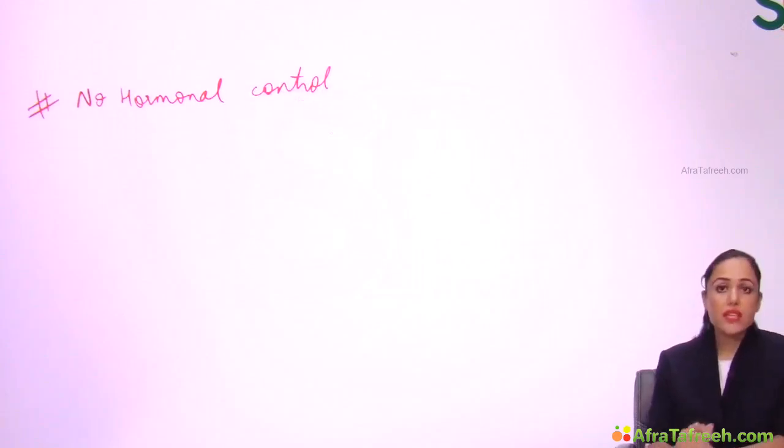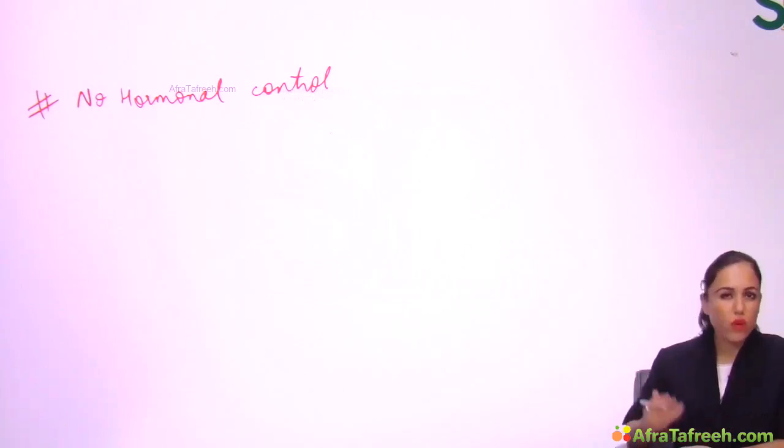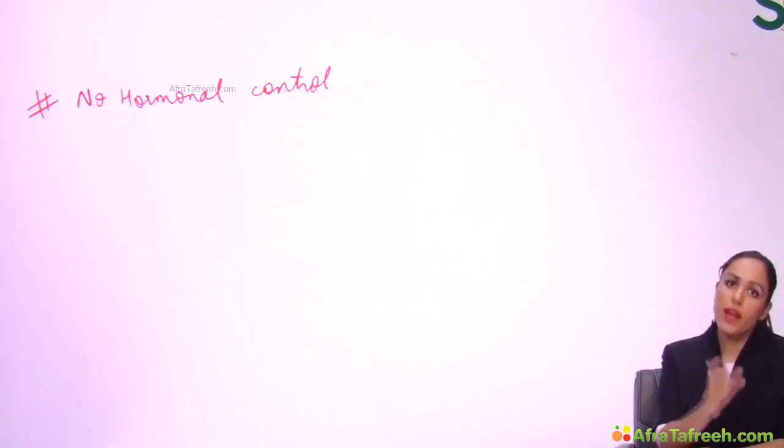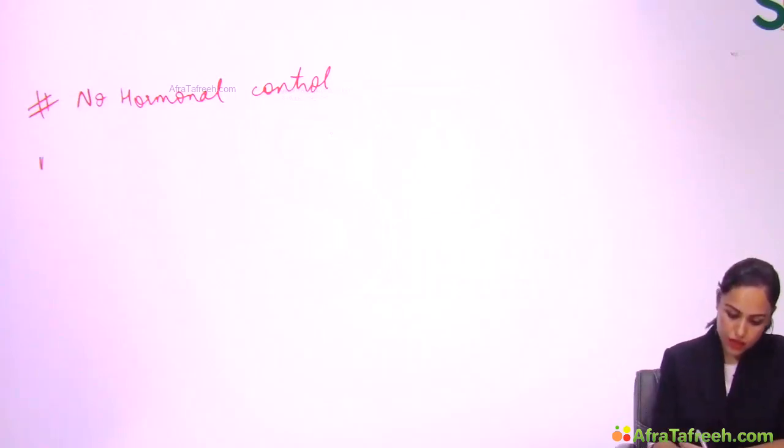So I will say that TCA has no hormonal control because it is a vital cycle for the cells. Now, when I say it is not controlled by hormones, that doesn't mean TCA will just go on and on till infinity. No. There's some control, right? Something has to control the TCA cycle. So let's see, TCA is controlled by which thing?